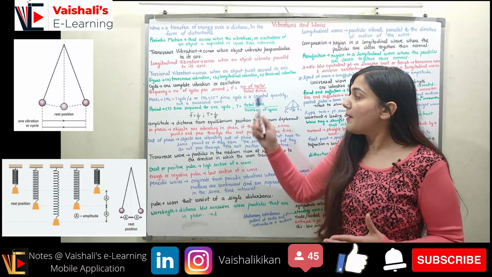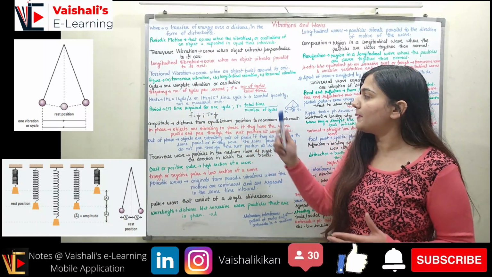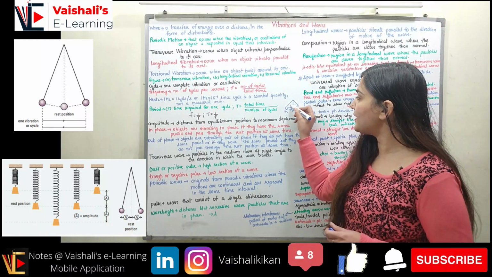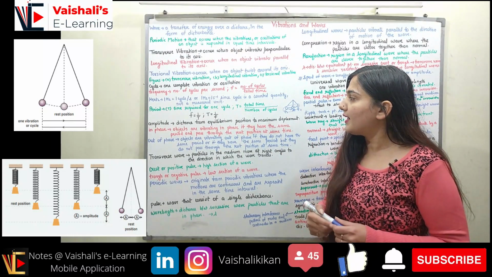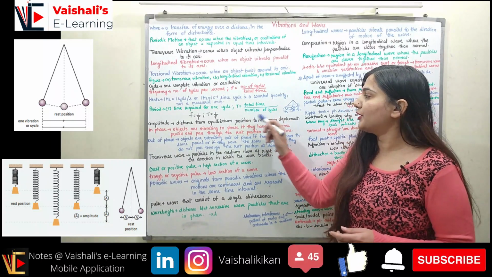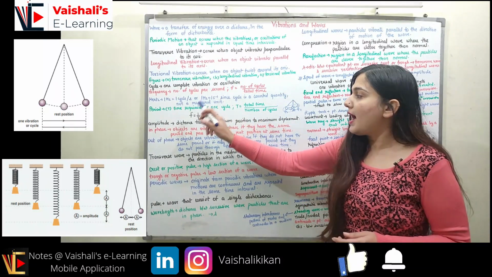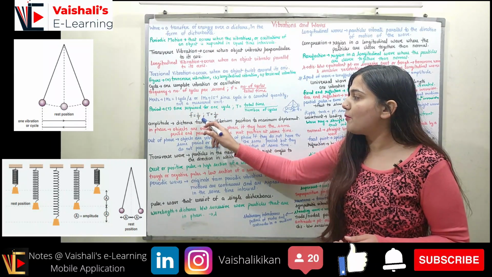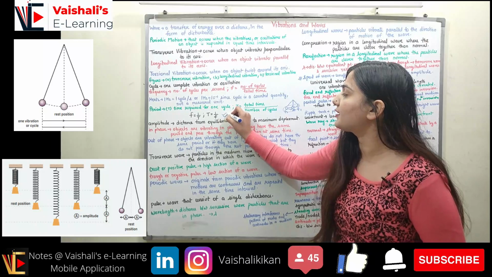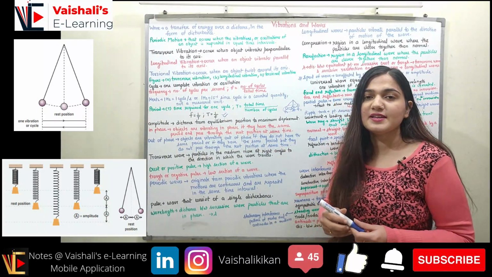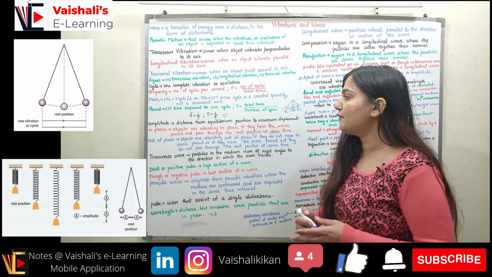Coming to the period. Period is the time required for one complete cycle. For this complete cycle to take place, what time is required is the time period, right? So time period is the total time upon the total number of cycles. So I can say frequency is 1 upon time and time is 1 upon frequency, and this is a very important relation, right? Frequency is the inverse of time and time is the inverse of frequency.